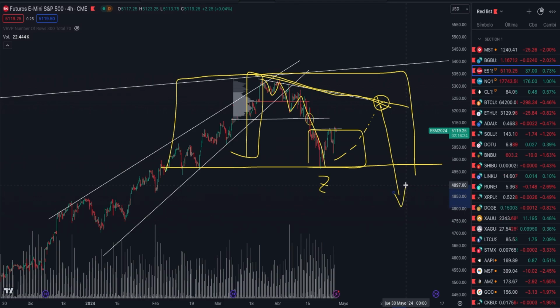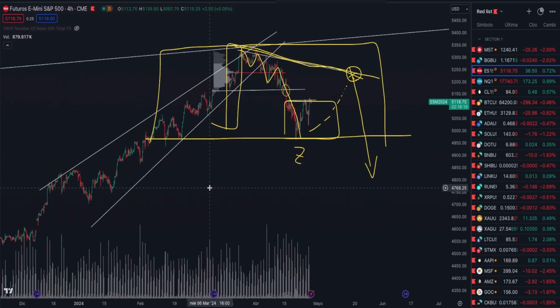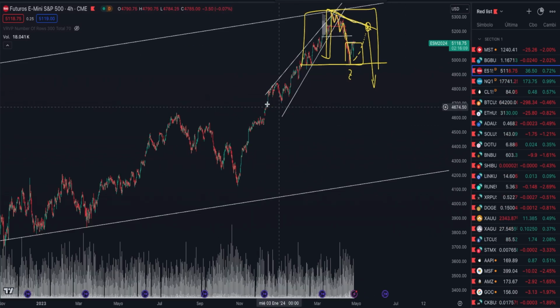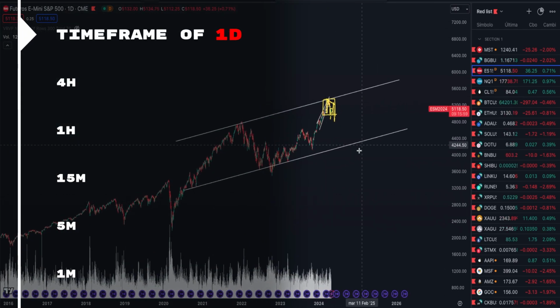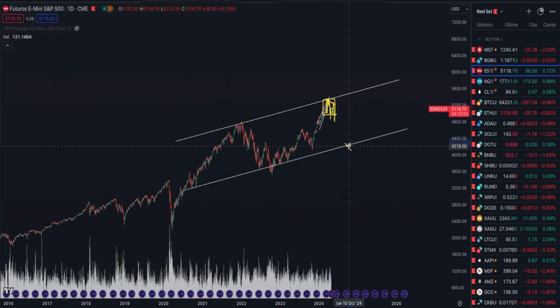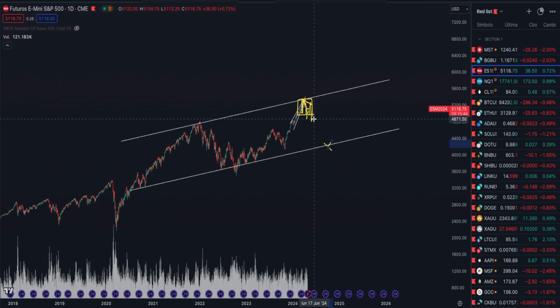Certainly, we're talking about the S&P 500, and here we won't talk about any kind of catastrophe unless we break key levels. And I mean by key levels nothing more and nothing less than the base of the macro bullish channel, which is at $4,219. I want to clarify that talking about being, so to speak, negative on the S&P 500 in the medium